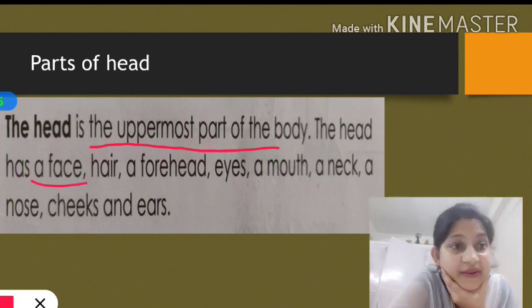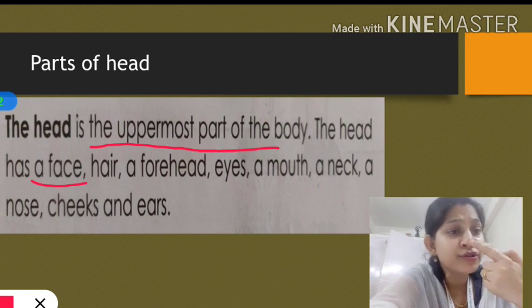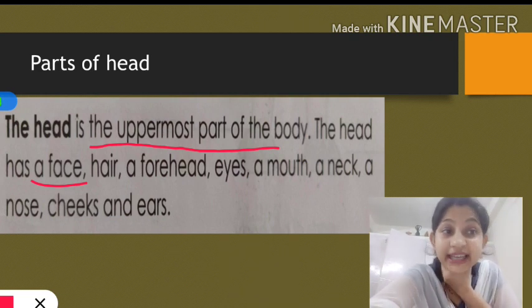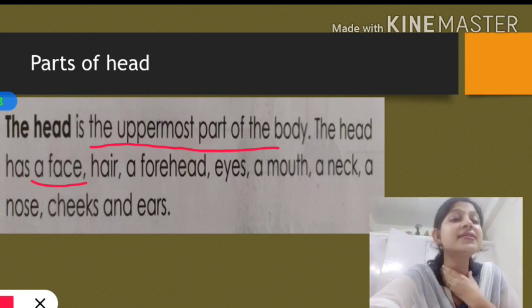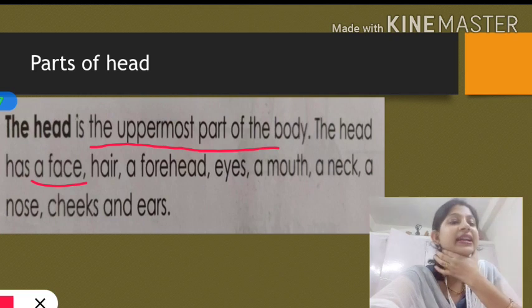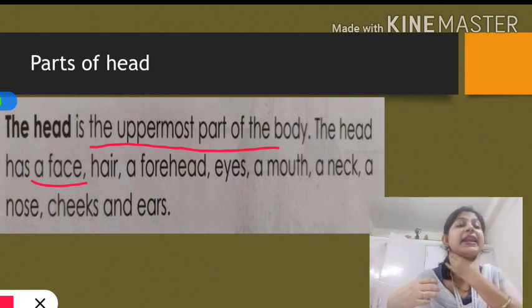And what are the things in our face? Let me move closer. My eyes. Yes. Nose. Mouth. Ear. Okay. These are the main parts of our face. Then we have our neck here. Yes. This is my neck. Head is connected to my torso or my trunk through the neck.